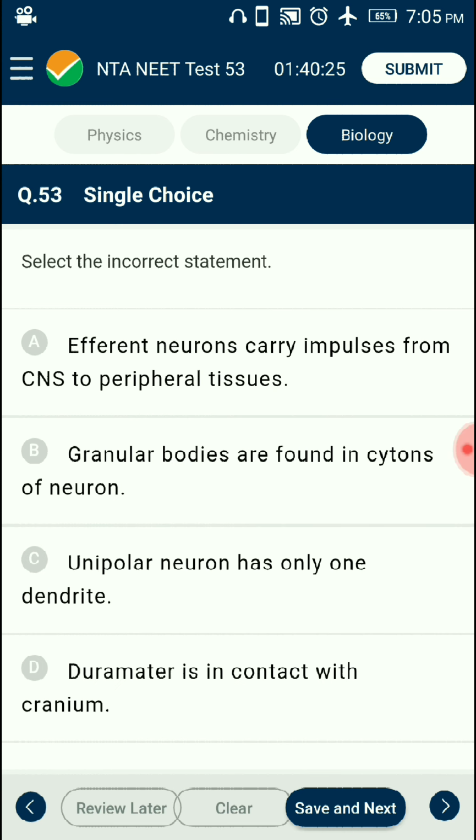Question number 53. Select the incorrect statement. Different types of neurons on the basis of number of axons and dendrites are given. Unipolar neuron with one axon, no dendrites, found in embryonic stage. Bipolar neuron with one dendrite and one axon, found in retina. Multipolar neuron with two dendrites or more and one axon, found in cerebral cortex. So the answer for this question is option C. Unipolar neuron has only one dendrite. So that is the wrong statement, because in unipolar neuron there is no dendrite. Only one axon is present. So the incorrect statement is option C.